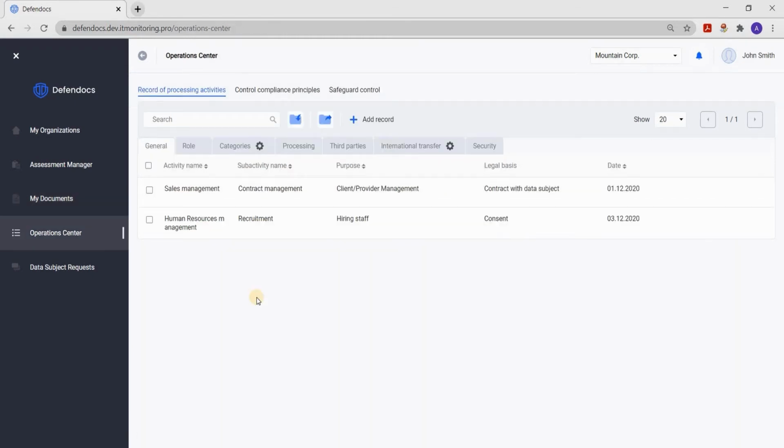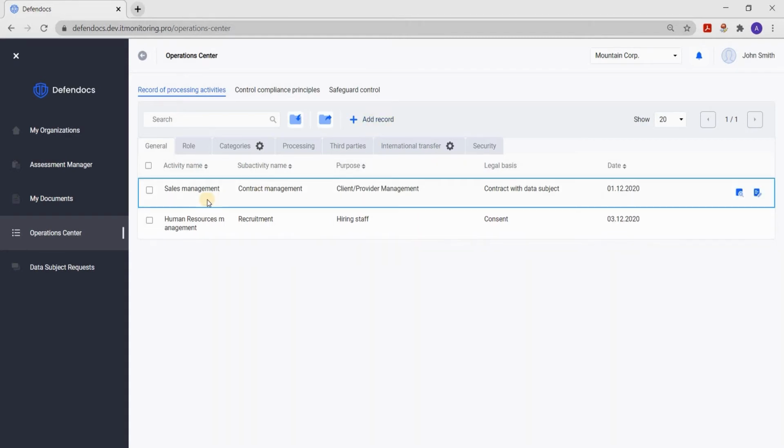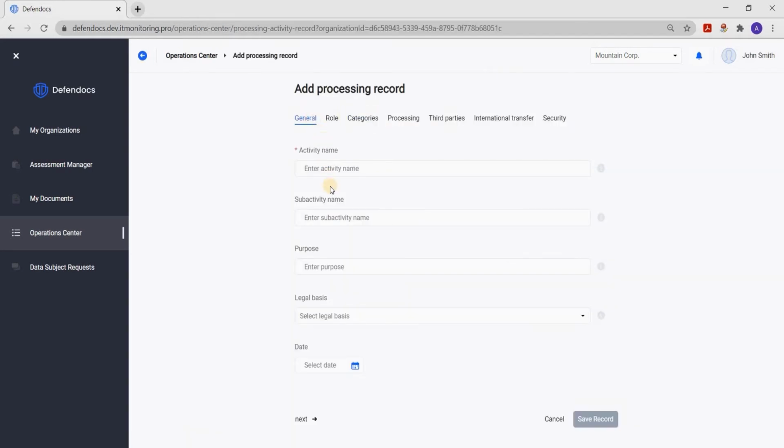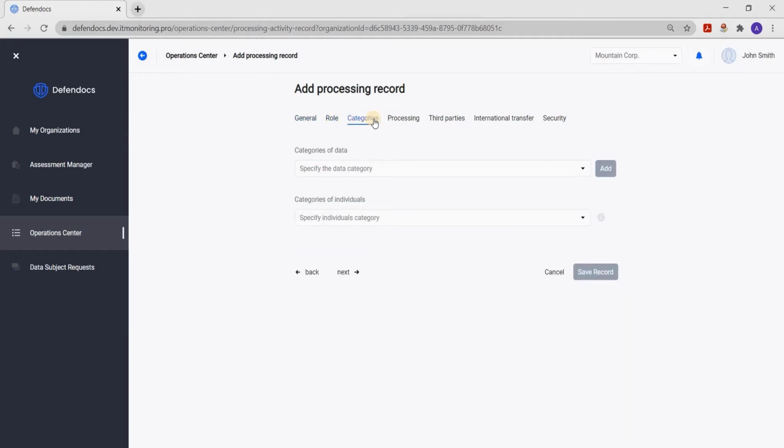Operations Center allows you to conduct regular activities, which include keeping a personal data processing log, record of processing activities, which in some cases, for example, if there are more than 250 people in the organization, is mandatory. If it's not necessary, the organization can run it at will. Operations Center allows you to run several workflows simultaneously, in which there is a possibility to fill the data step by step. For your convenience, the module is split into sections so as not to overload your screen visually.